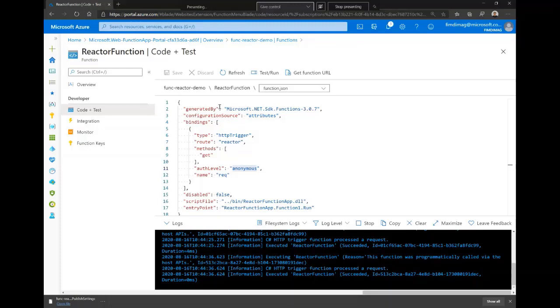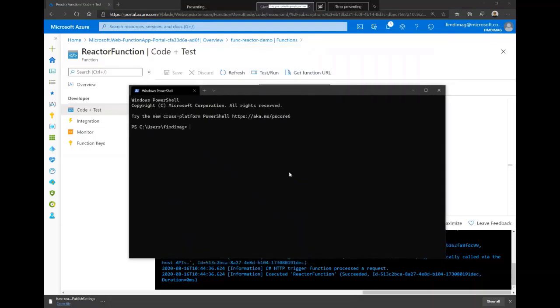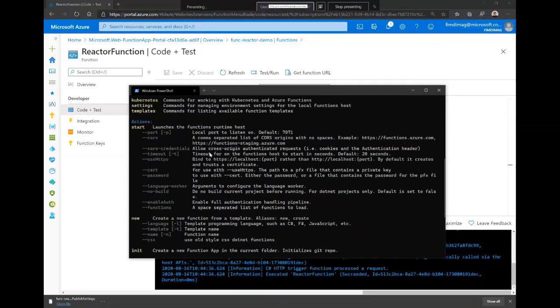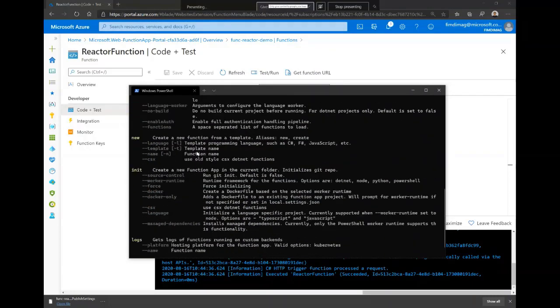Or what we can do also is using the function CLI. So we need to install the function CLI. Then if we have already done that, we can use the func command directly to create, to initialize, or to start simply a function locally.